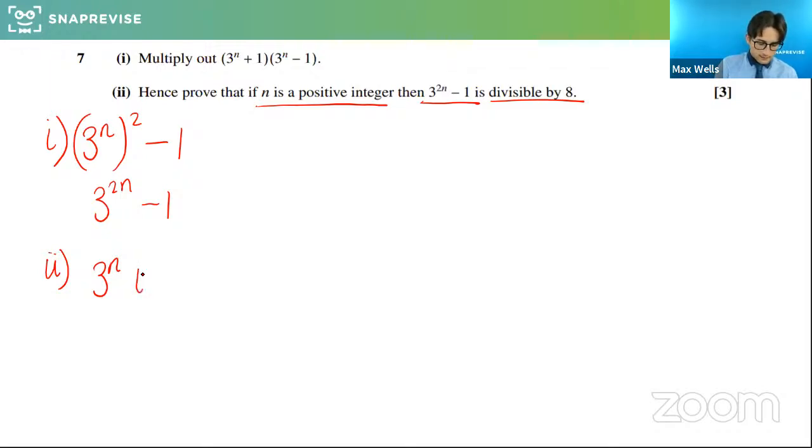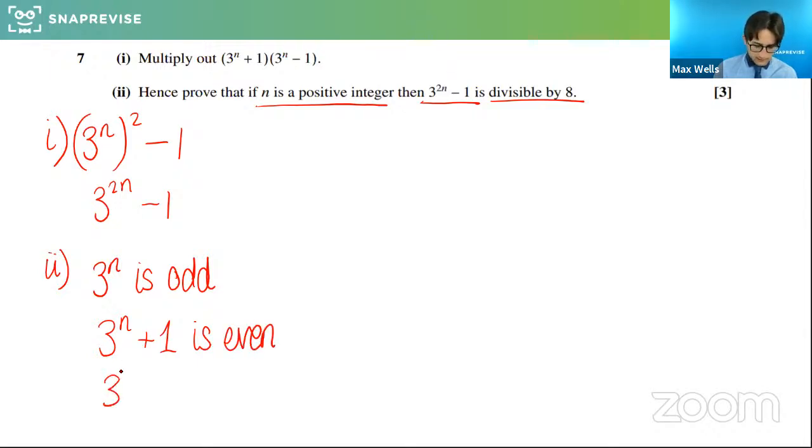Okay, so 3 to the n is always going to be odd. If we try some out, we'll see that 3 to any whole number power would be odd. But be careful here, because what that would mean is 3 to the n plus 1 is even, and 3 to the n minus 1 is also even. Yeah, absolutely, very good point. It's a power of 3, that's also what we've got to be careful with. So they're even.